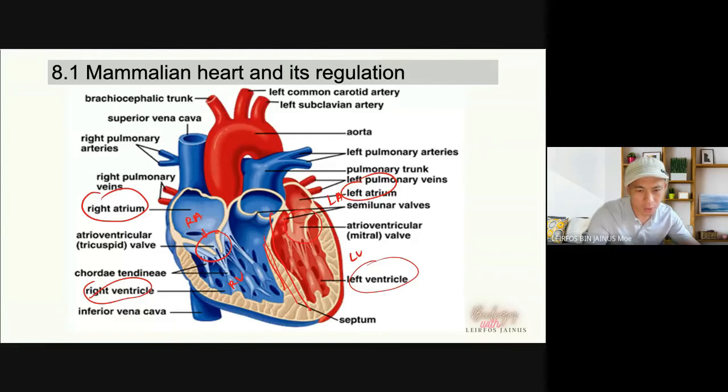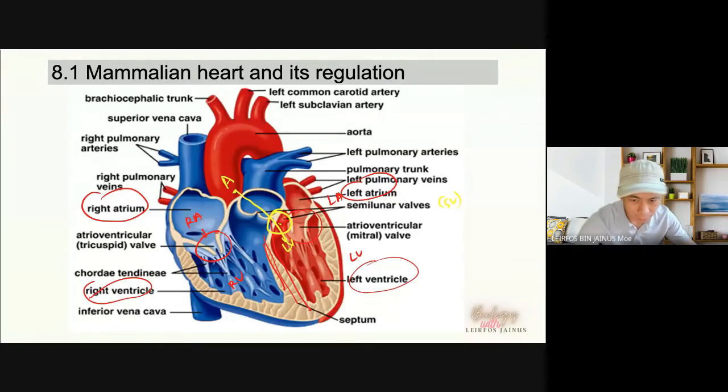Not shown here, okay, here is the aorta. To separate the aorta from the left ventricle, we have the semilunar valve, okay, not very clear here.